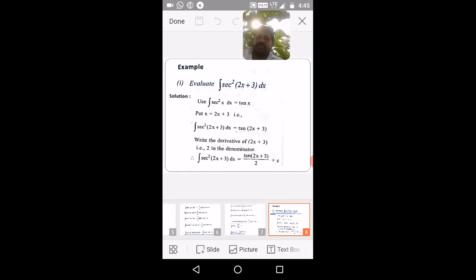Then suppose we are going to evaluate integration of sec square 2x plus 3 dx.